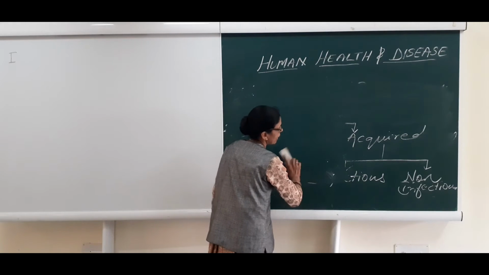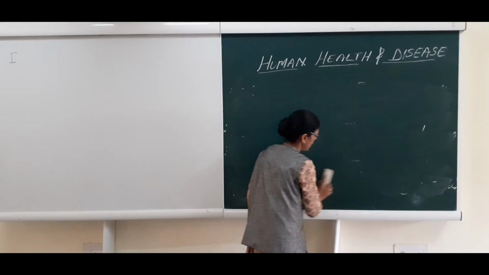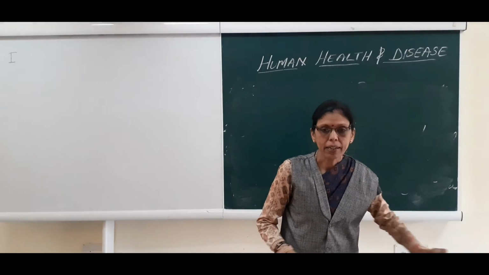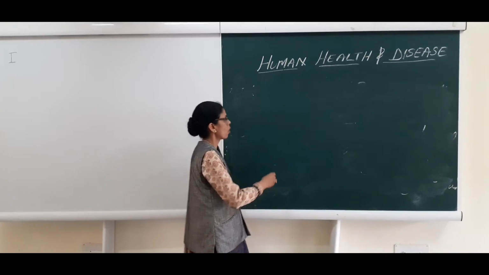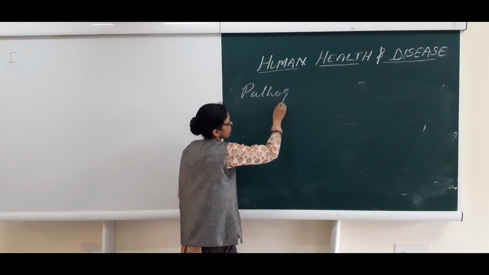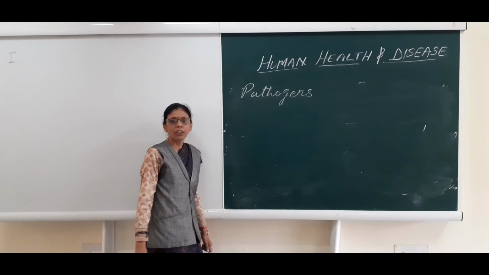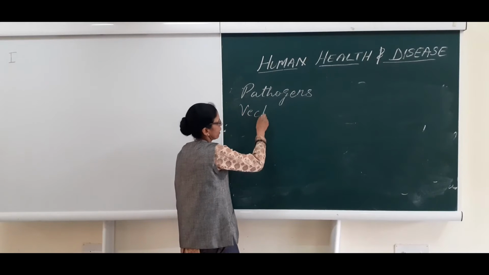How do we get the infection of these infectious diseases? Just now I told you that disease causing organisms are called pathogens, and the organisms which carry these pathogens are called vectors.